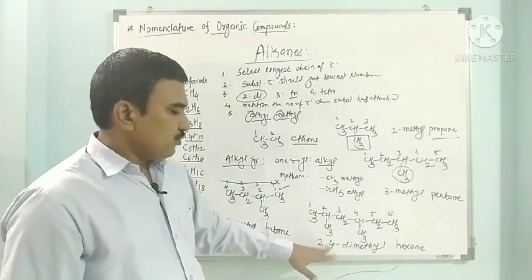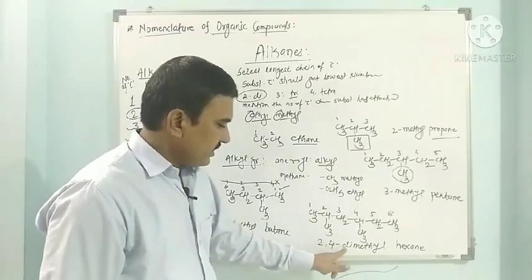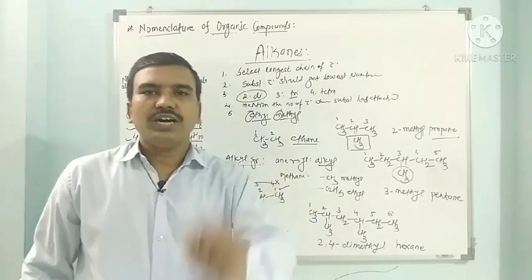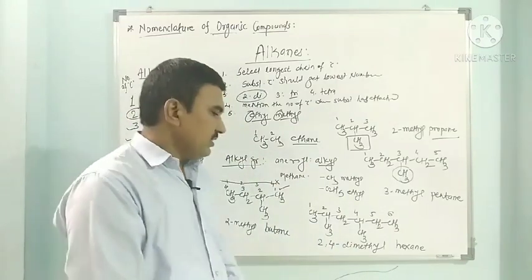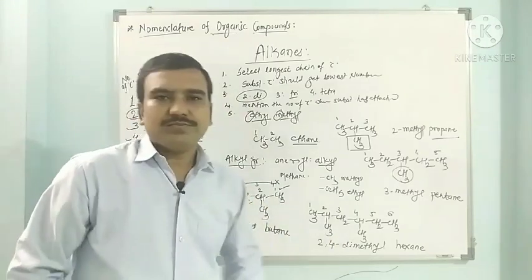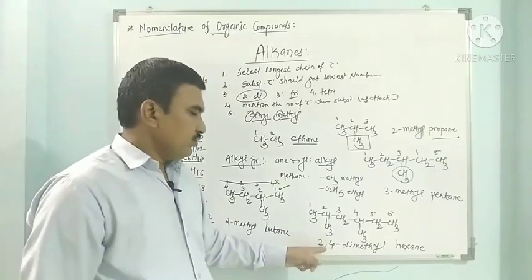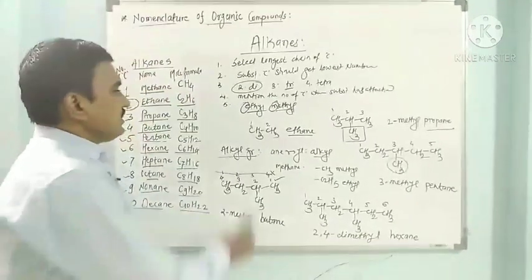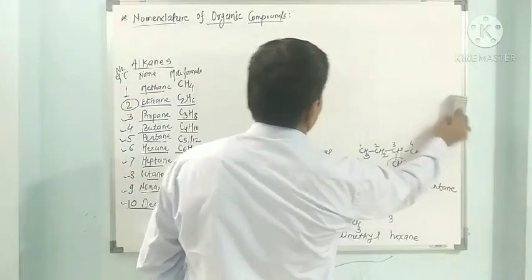Give a comma between the numbers 2 and 4, and a simple hyphen between the number and the name. So here we have seen the example of 2,4-dimethyl hexane. Now we have to see some other examples of alkanes.